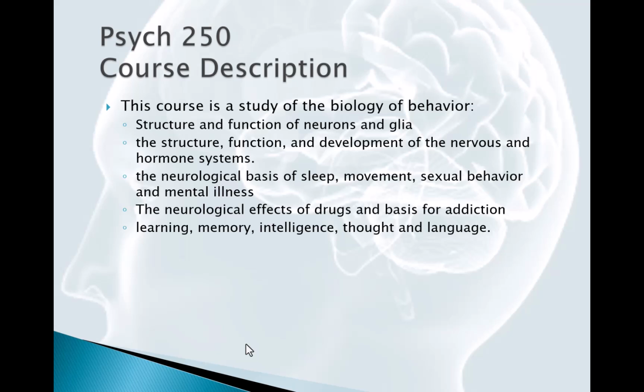So this class is the study of the biology of behavior. We start off the first half of the semester talking about the nuts and bolts, as I like to call it: the structure and function of neurons and glia, the development of the nervous system, hormones, the structure and function of the nervous system. Then in the second half, we'll say summer session instead of semester, we will go into behaviors. You want to get a good foundation of those nuts and bolts and how the brain works, the action potential, all of those things, so that we can then apply them to behaviors.